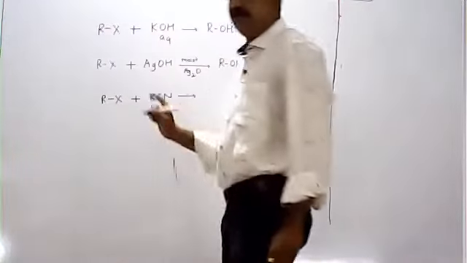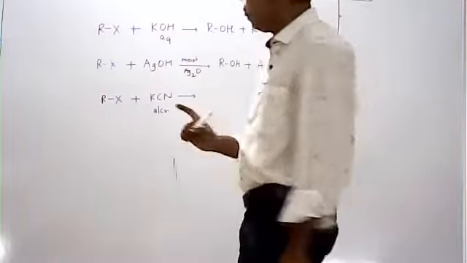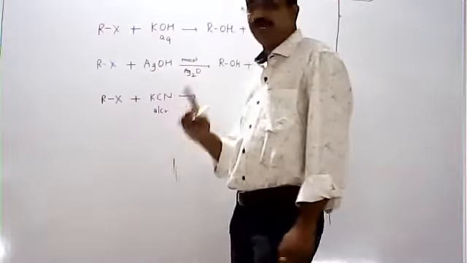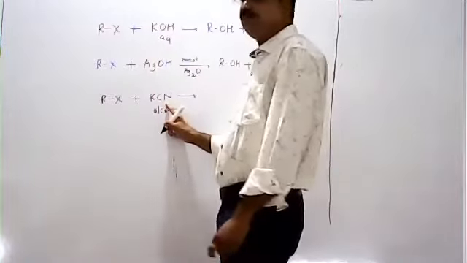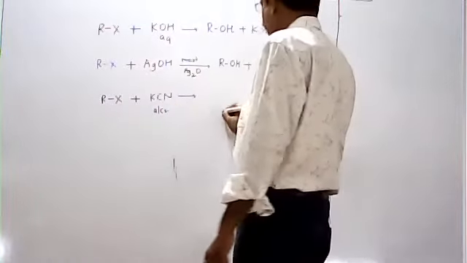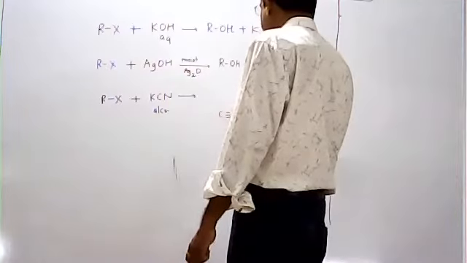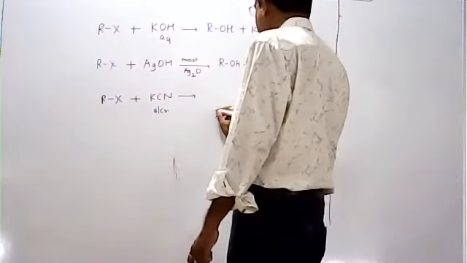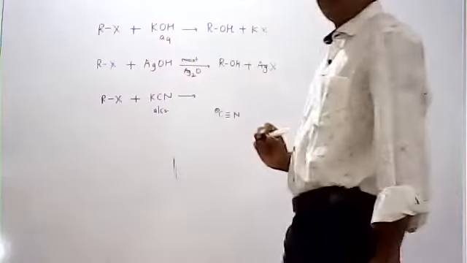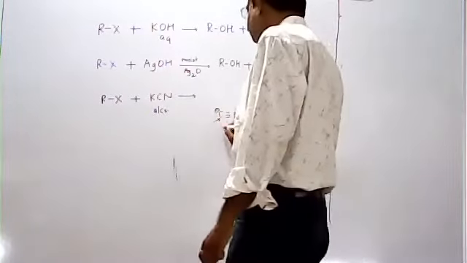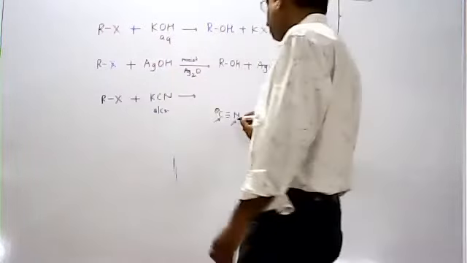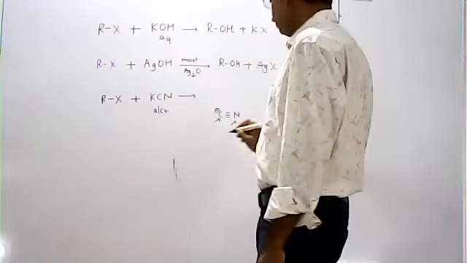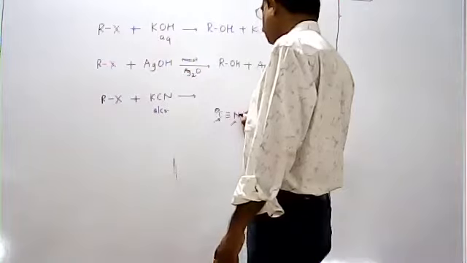Potassium cyanide is an ionic compound, so it dissociates into K plus and CN minus ions. The cyanide group is an ambident nucleophile. That's why it can join to an alkyl group from both sides, from carbon and from nitrogen.